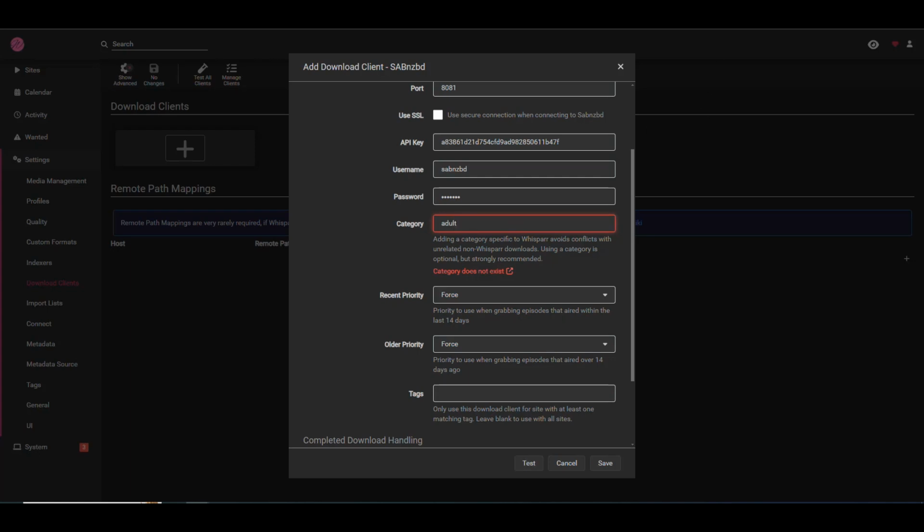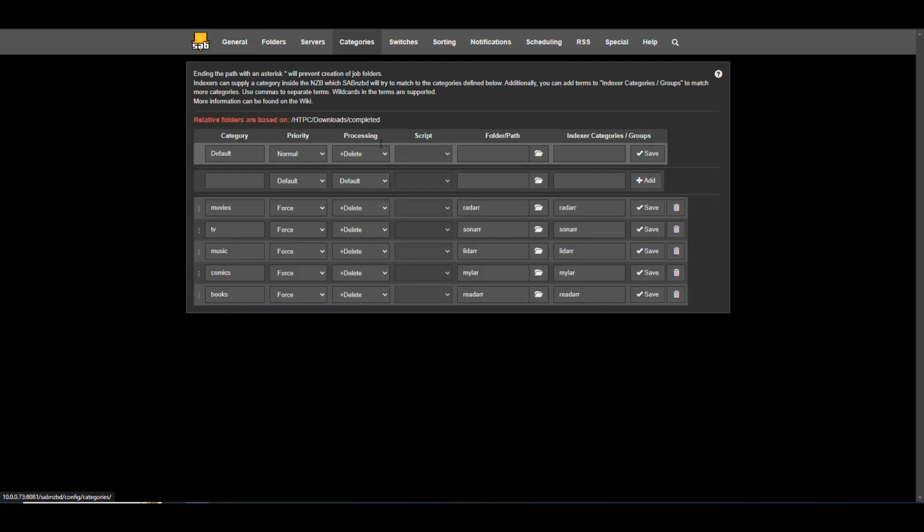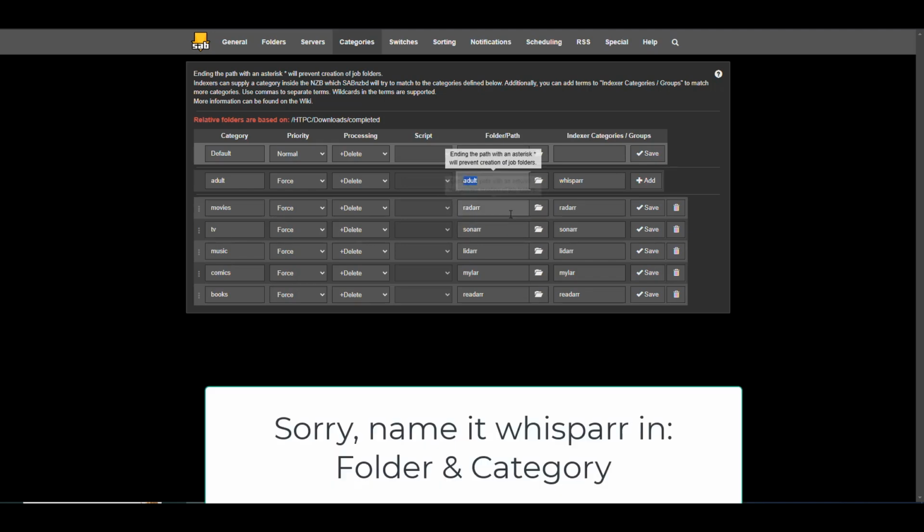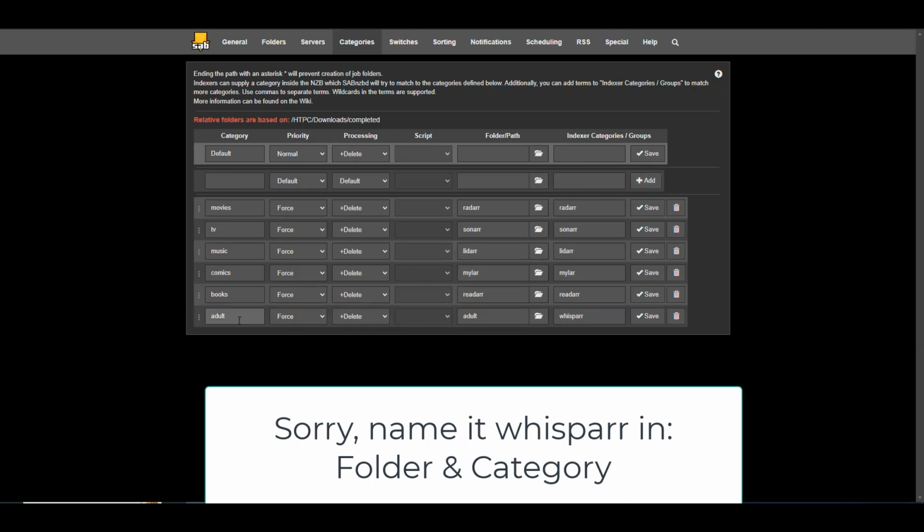So we have to go here into SABnzbd, and then we have to create that category here. So we're going to go here and say adult. And then we're going to say that this is force, and this is delete. And then the folder for this is going to be adult. And we're going to say the application is Whisparr. Oh, actually, let's say, yeah, this is the folder path, so adult, and then the category is Whisparr. So then we add this, and now we have the category here.